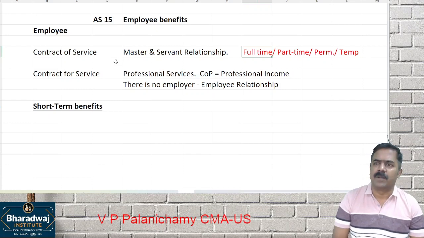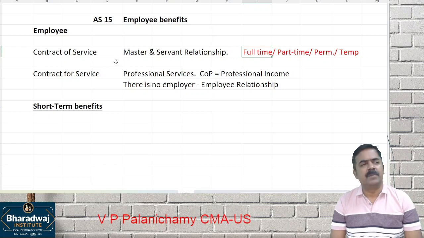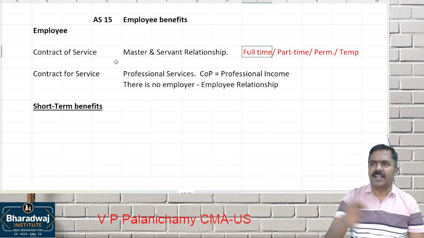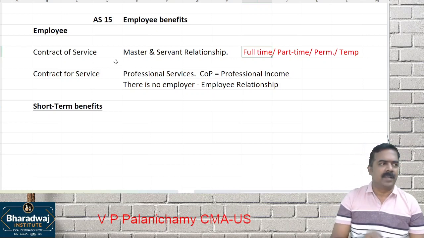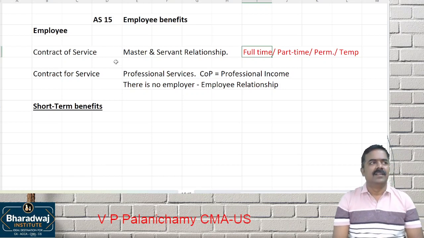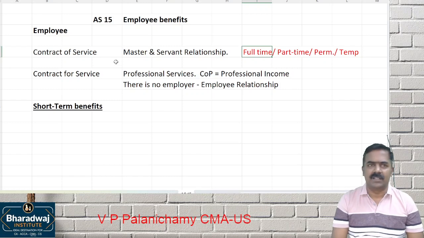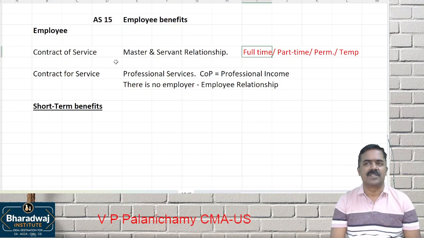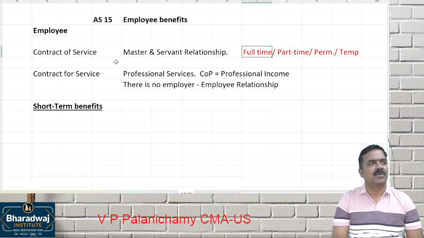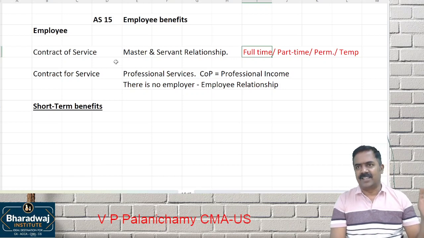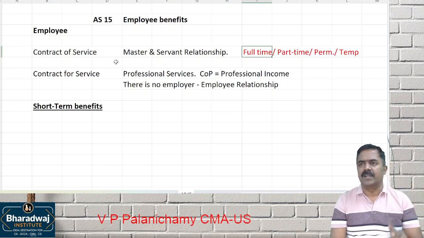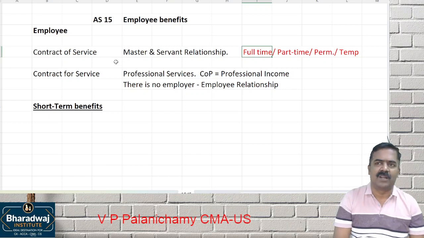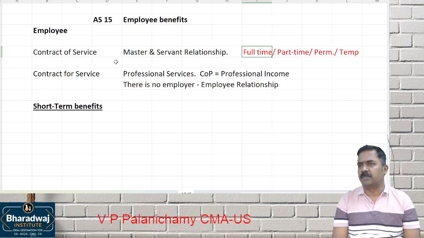What about certain informal practices? What do you mean by informal practices? That is not there as per the appointment contract, but the employer gives you certain benefits which are not mentioned in the contract, like ex gratia. You could have learnt it in income tax, ex gratia payment to workers. Nothing but surprise bonus is given. On festival occasion, some surprise cash cover or bonus is given to the employees. Or they celebrate the 10th anniversary of the company, 20th anniversary of the company. At that time, they give you what? A surprise benefit or bonus to the employees.